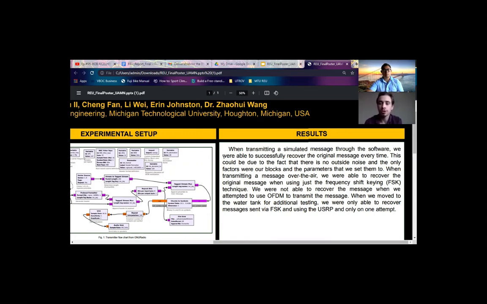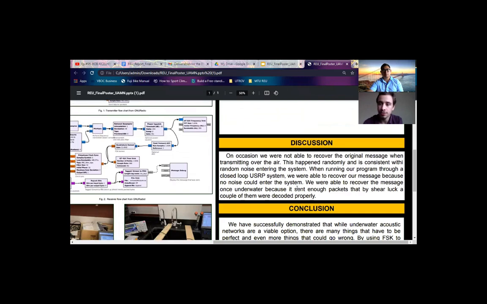When we moved to the water testing, we were only able to recover messages sent via FSK using USRP, and only on one attempt. Again, this is likely due to the very low signal to noise ratio that was produced by the amplifier. On occasion, we were able to recover the original message from the air. This happened randomly and is consistent with random noise entering the system.